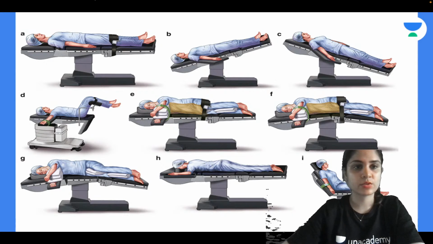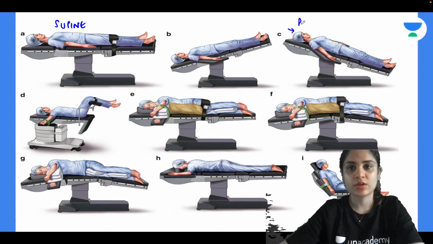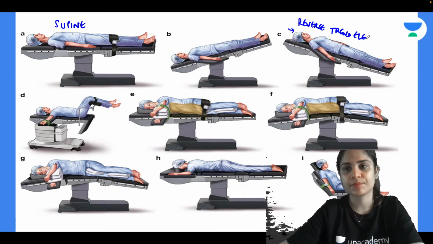Okay, very good. One is supine position. Now exam में पूछा था what is this position? This position of head up is called as reverse Trendelenburg. Most of you all ended up marking it as Trendelenburg and got it wrong in the exam.